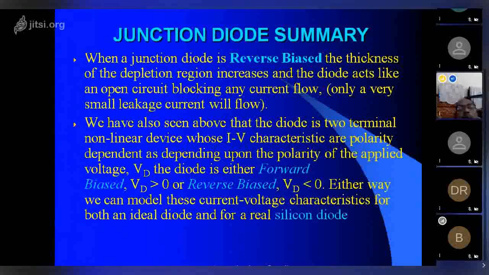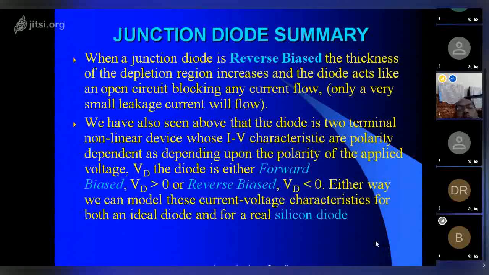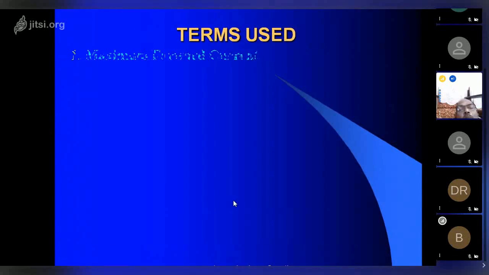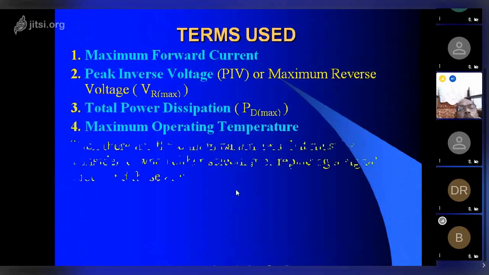Either way, we can model this current voltage characteristic for both an ideal diode and for a real silicon diode. So these are the ideal diode and the real diode. Here the important point is, for silicon, the depletion region voltage varies between 0.6 to 0.7, whereas for germanium it is 0.2 to 0.3 volt. So these 2 points you have to keep in memory.